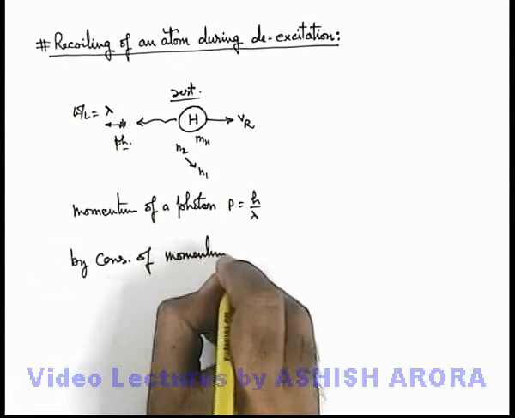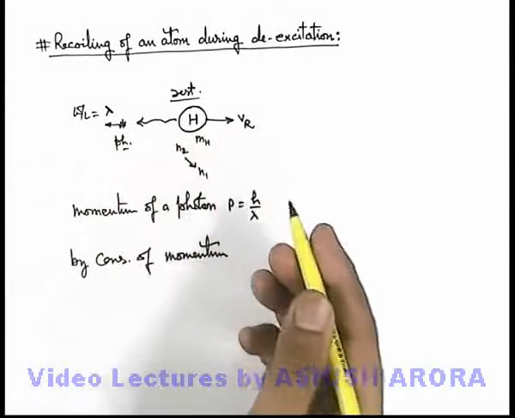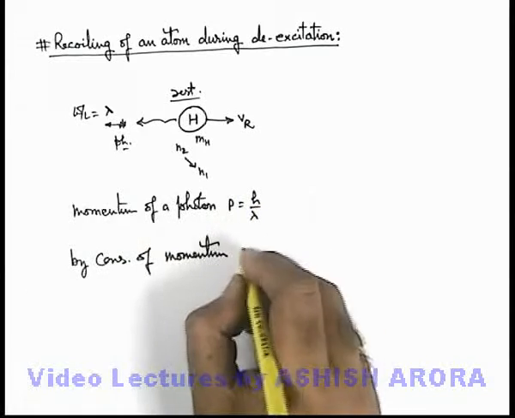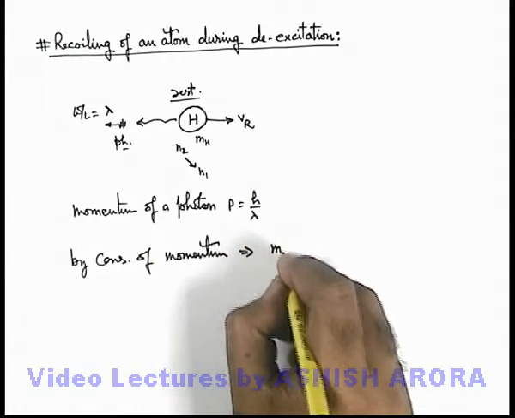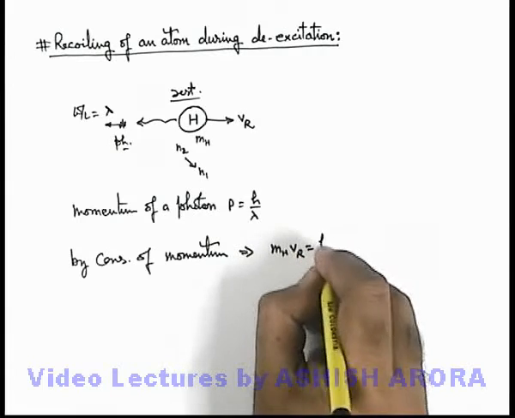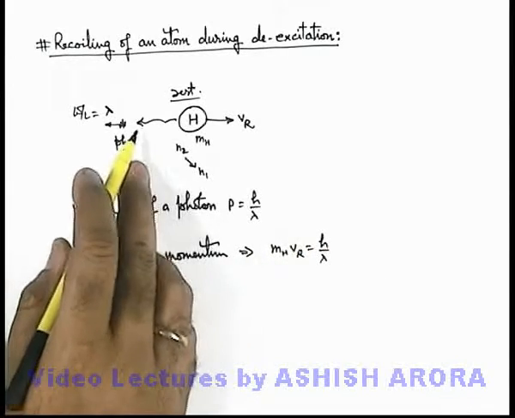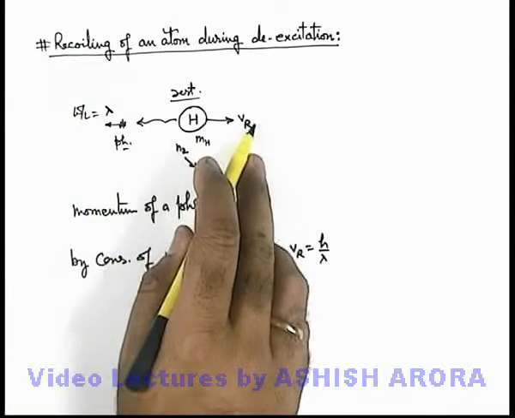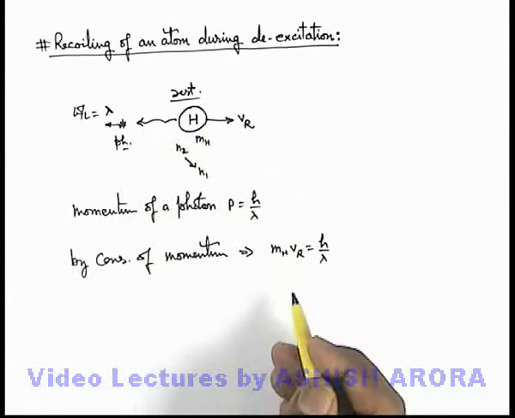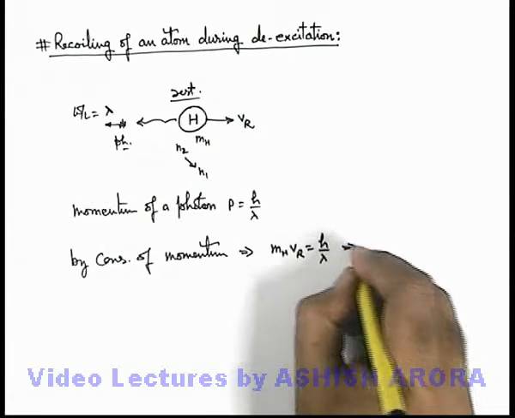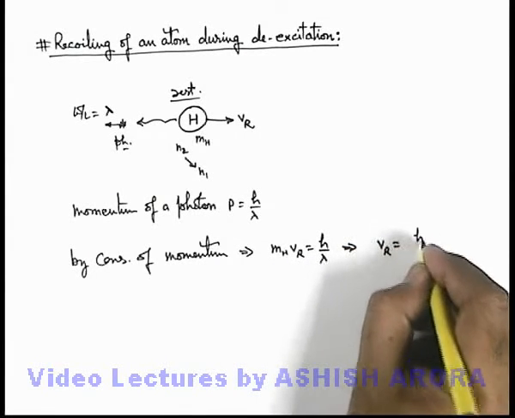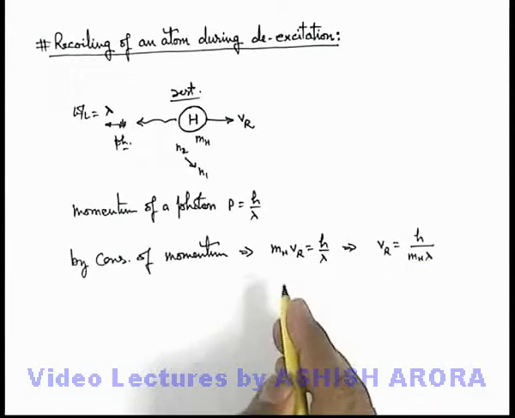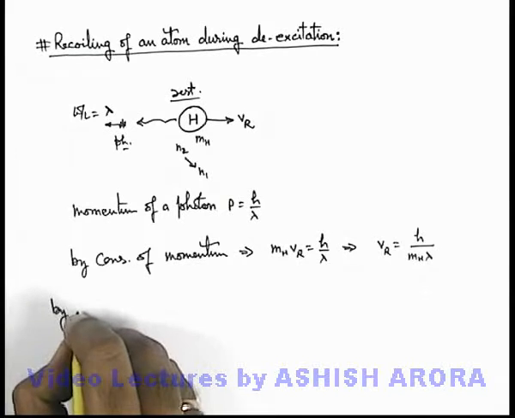initial momentum was 0, so finally the two momenta in opposite directions must be equal, then only the final resultant momentum will be 0. By conservation of momentum, this implies mh Vr must equal h by lambda, that is, the momentum gained by the photon in the leftward direction must be exactly equal to the momentum gained by the hydrogen atom due to its recoil. Now we can directly calculate the value of recoil speed, that is h over mh lambda. The value of lambda we can calculate by using Rydberg's formula.